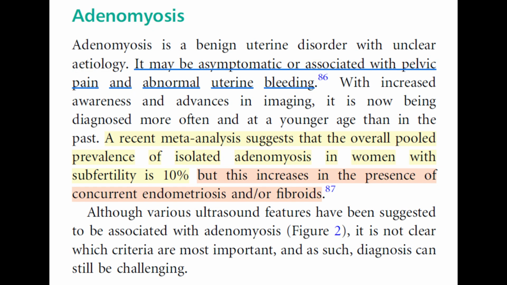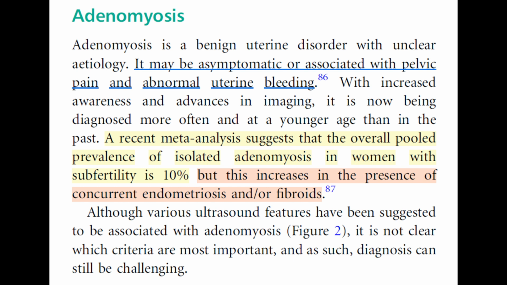Adenomyosis. Adenomyosis is a benign uterine disorder with unclear etiology. It may be asymptomatic or associated with pelvic pain and abnormal uterine bleeding. With increased awareness and advances in imaging, it is now being diagnosed more often and at a younger age than in the past. A recent meta-analysis suggests that the overall pooled prevalence of isolated adenomyosis in women with subfertility is 10%, but this increases in the presence of concurrent endometriosis and/or fibroids.